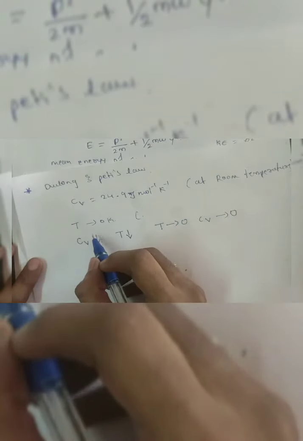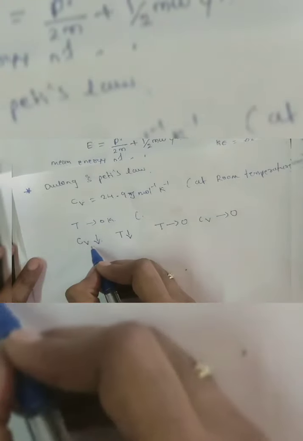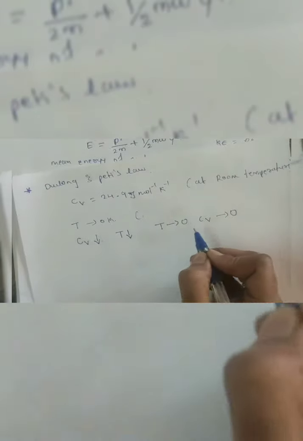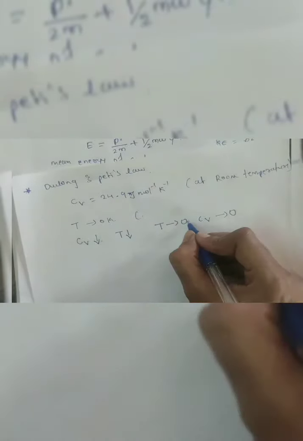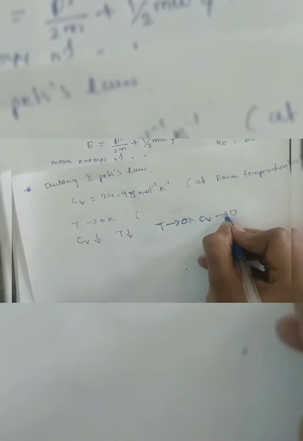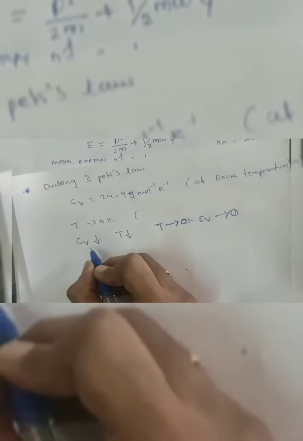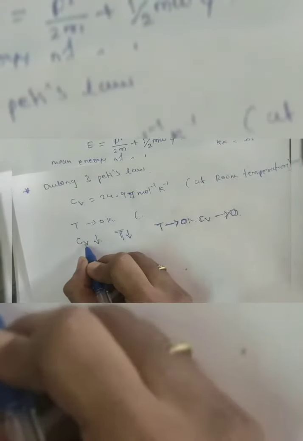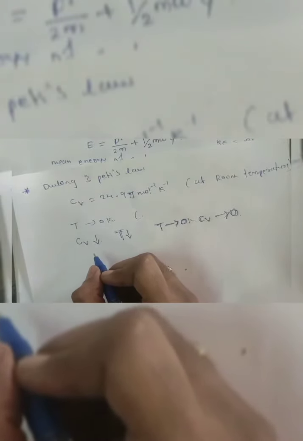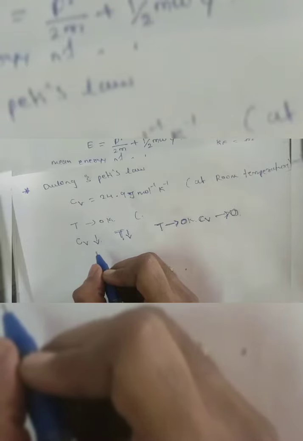As temperature decreases to very low temperatures, Cv also decreases. As temperature tends to 0 Kelvin, Cv also approaches 0. The classical theory fails completely at very low temperature. Now, how do we explain the specific heat at low temperature? The classical theory fails.